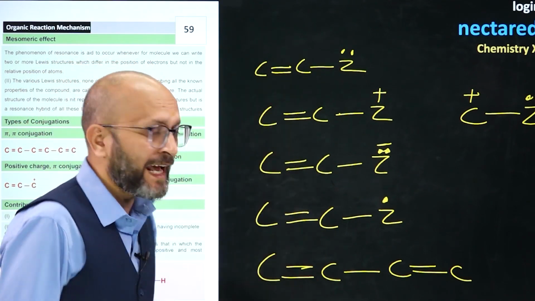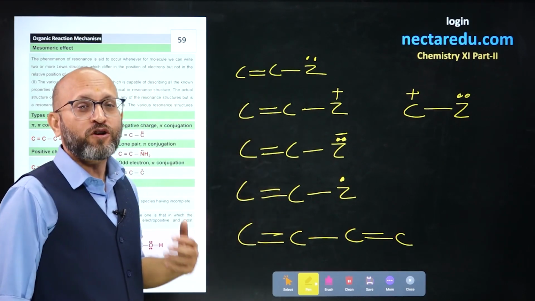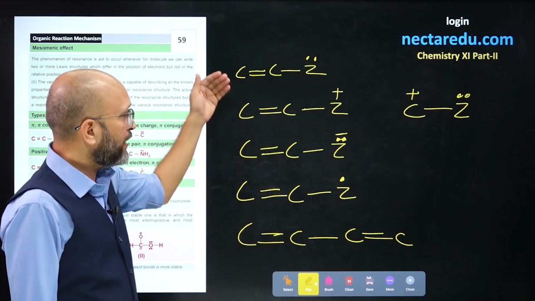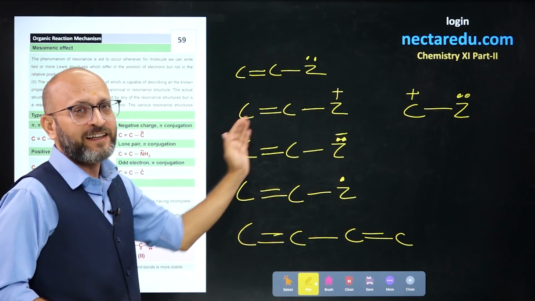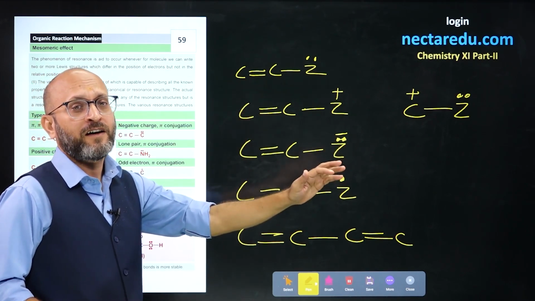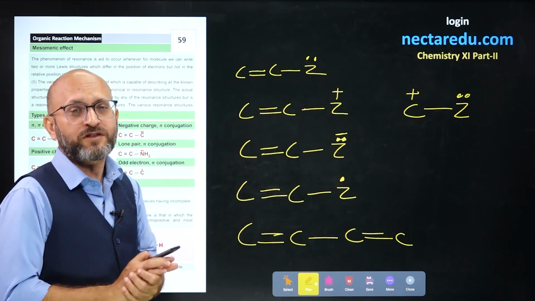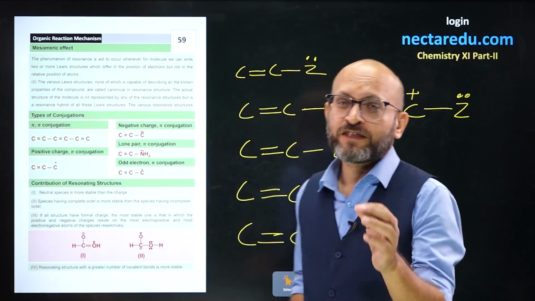If you find any of these, they represent conjugation in a molecule. So, if you have a conjugated system: double single plus, double single minus, double single free radical, double single lone pair, double single double, or a lone pair adjacent to a positive carbon, then these are signs that resonance is present.